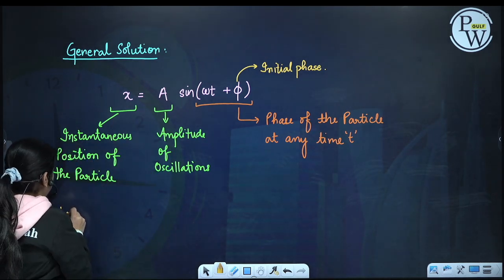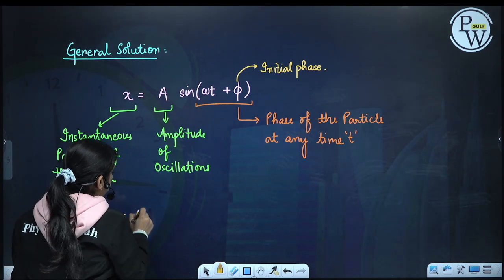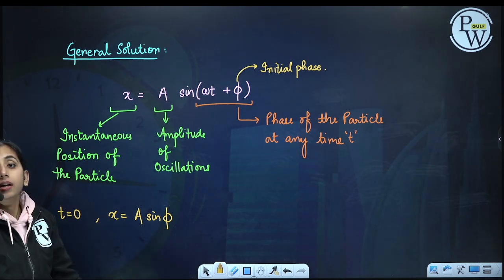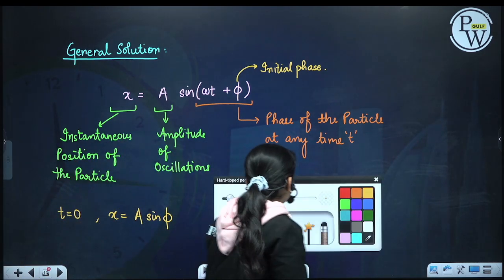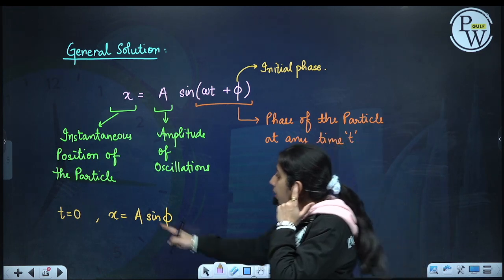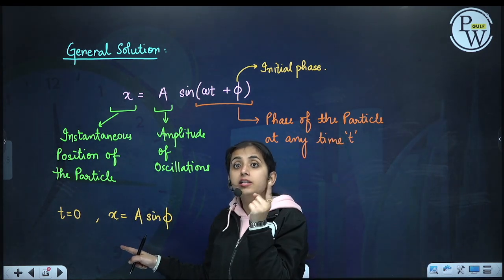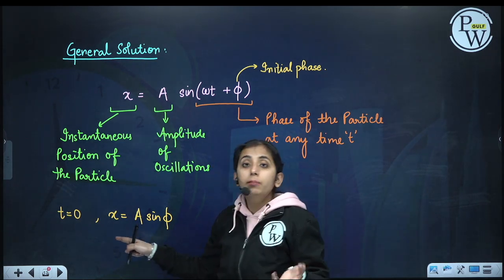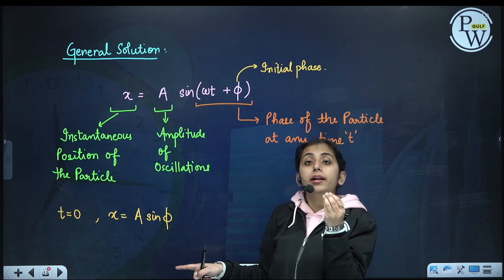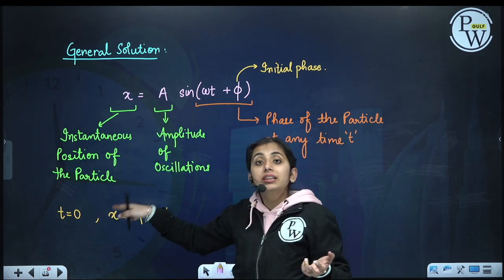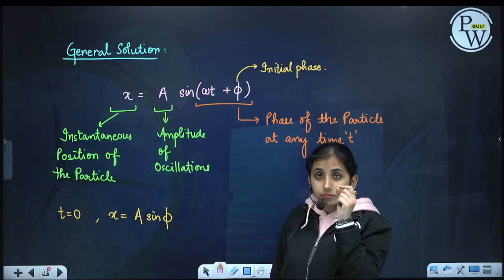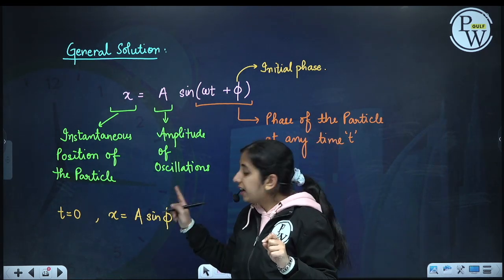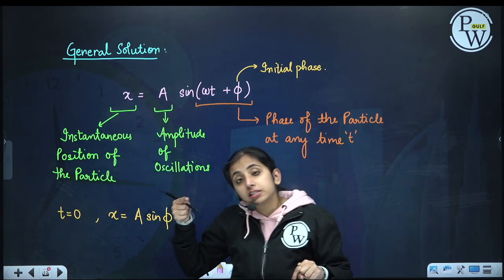At t equal to 0, x will be equal to a sine phi. So this phi is telling me the initial phase: where is my particle at t equal to 0? Whether it is at a by 2, root 3a by 2, a by 4, a by 8, any value, or minus a by 2, minus root 3a by 2, all these values tell me the initial condition of the particle. So phi will change accordingly, depending on where my particle starts the motion from.